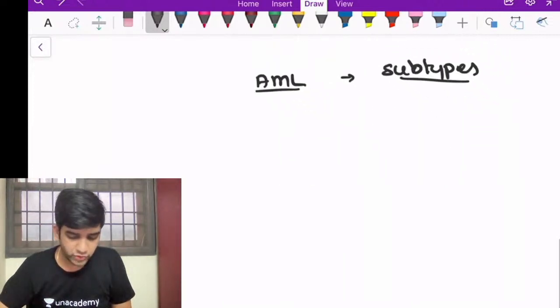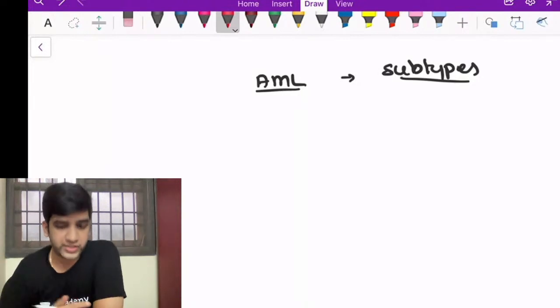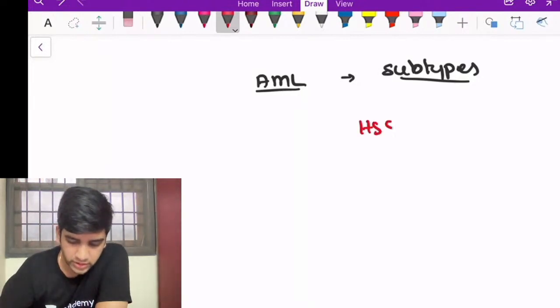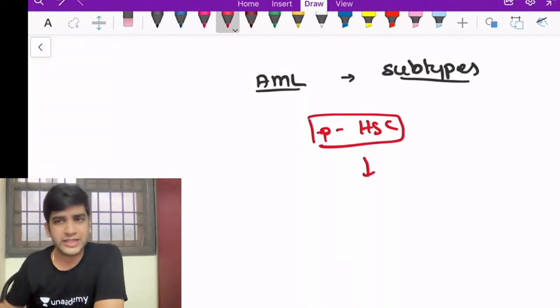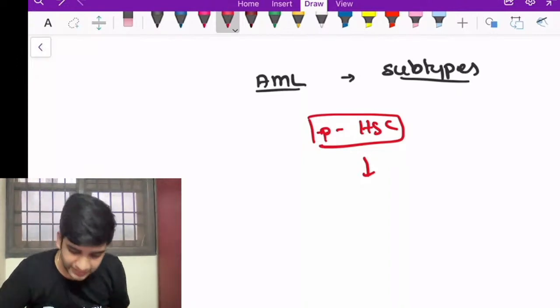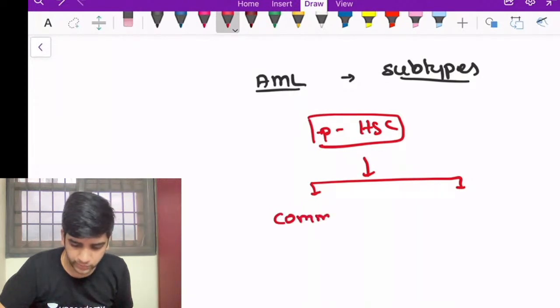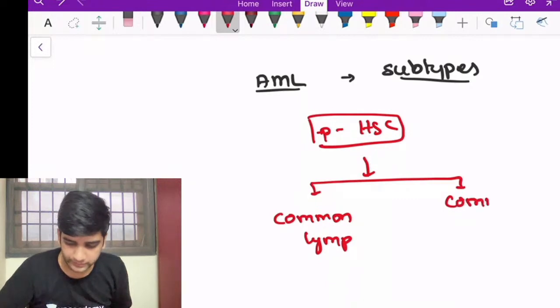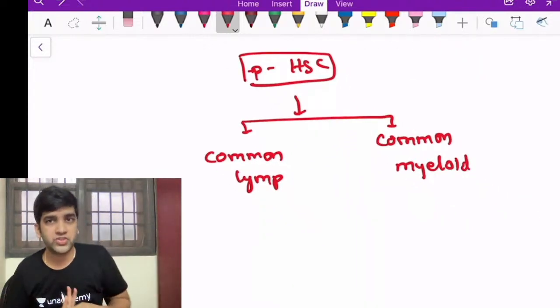So to understand the subtypes of leukemia, I want you to go to your hematopoiesis. When you go to hematopoiesis and erythropoiesis, we have a common cell called a pluripotent hematopoietic stem cell. That's the first cell. Then you have multiple stem cells, the multipotent and everything, that will also come into place. Then very early, I have a division into a common myeloid progenitor and a common lymphoid progenitor. All leukemias come from this progenitor only. Leukemias are tumors of the stem cells.